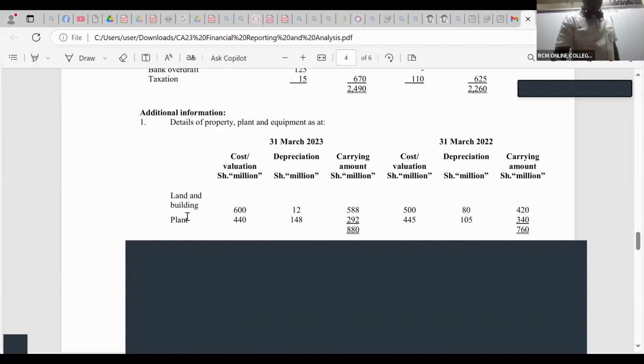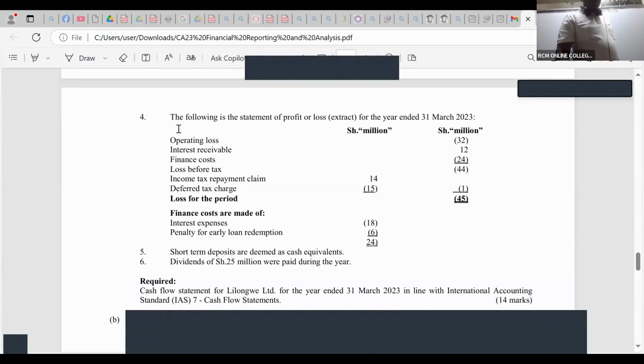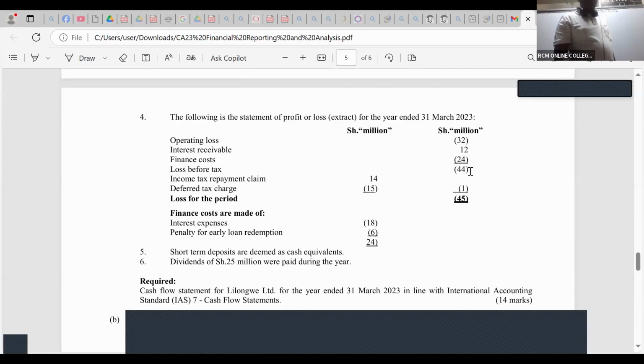Look at the extracted income statement provided. It's here in note number 4. Note number 4, you can write there in brackets, note number 4, where they have given us the P&L extract for the year ended 31st March 2023. And then most importantly, you can see we have operating loss, interest receivable, finance cost. Then we have here loss before tax of 44. So the loss before tax there is 44.